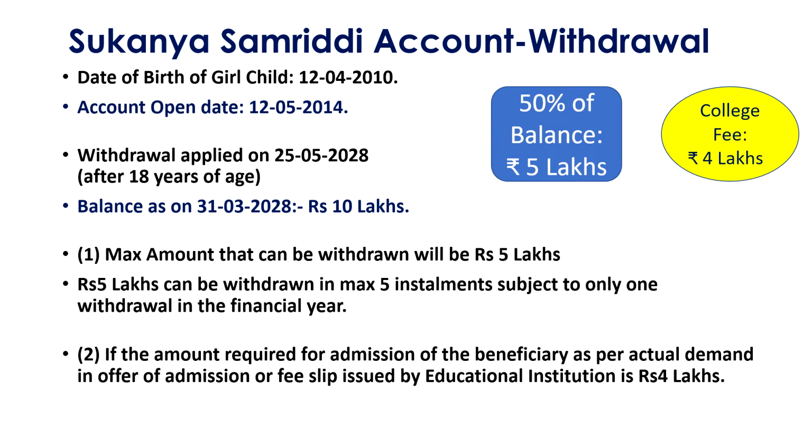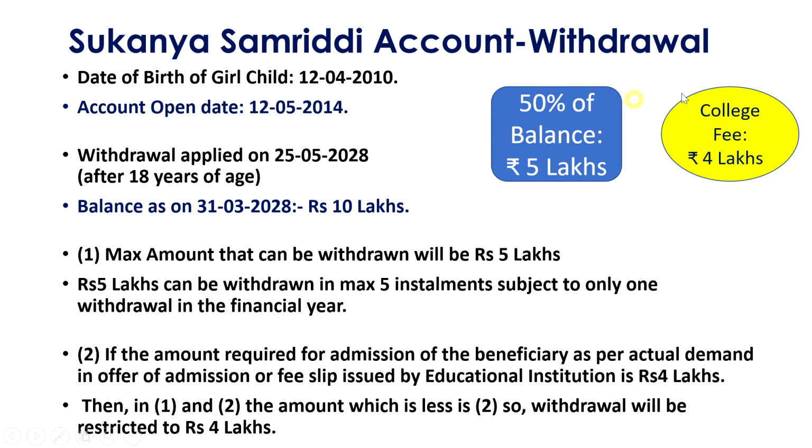And if the amount required for admission is as per the actual demand in the offer of admission, that means if the college principal states in the letter of offer that this much amount is required for admission, that can also be taken as a proof. Or if an admission or fee slip is given, that means once you pay the fee, the fee slip is given, that amount also. If it is 4 lakhs and 50% of the balance is 5 lakhs, then whichever is less will be given. So 4 lakhs only will be given.